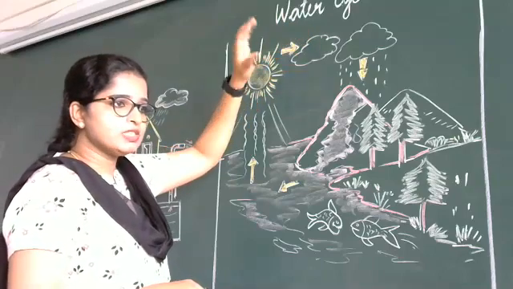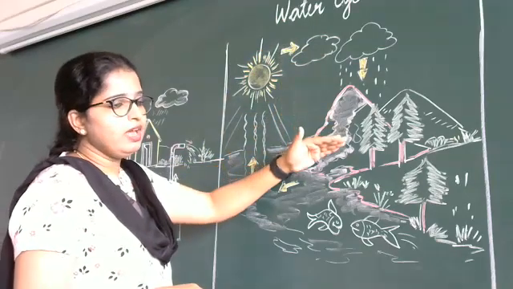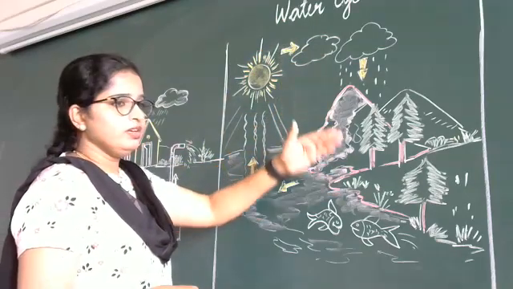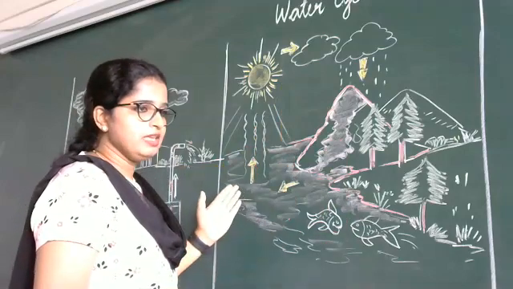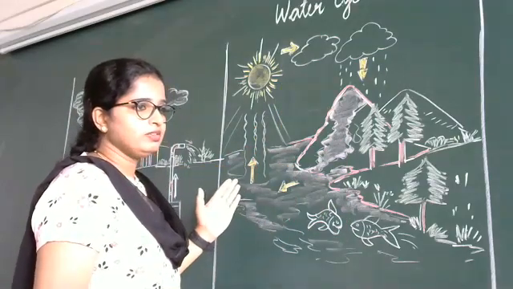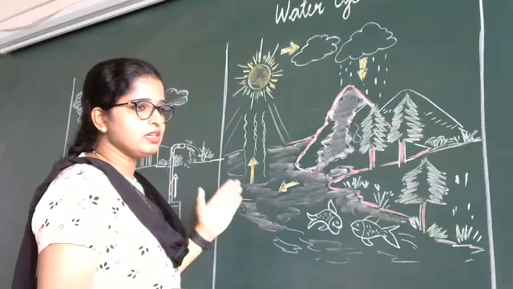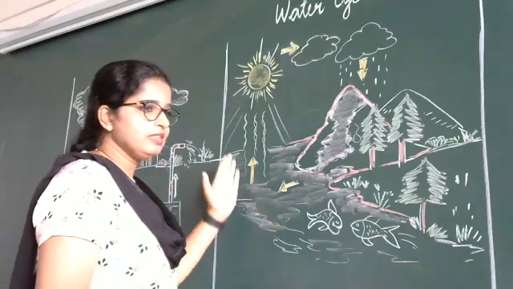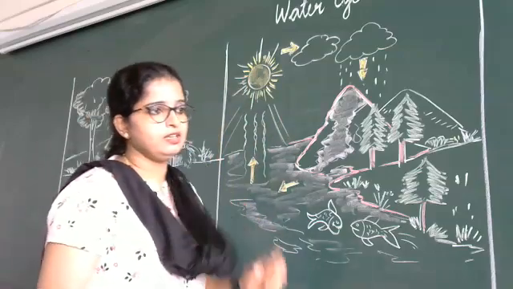When the cloud gets cool, it rains. The rainwater again comes down on the ground, and again it reaches the same water body, water source, that is lake, river, stream, whatever it is. And again the same process will continue. This is called water cycle.